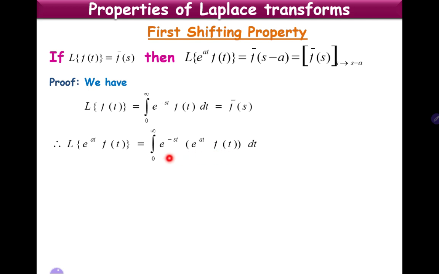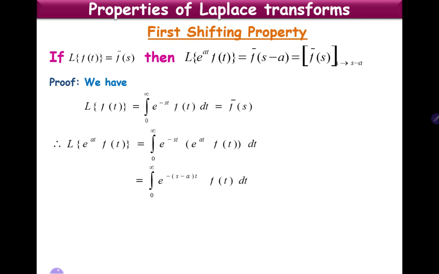Now this e power minus st into e power at can be written as e power minus st plus at, and if we take minus common we get e power minus of s minus a into t. Therefore this is the integral from 0 to infinity of e power minus of s minus a into t f of t dt.